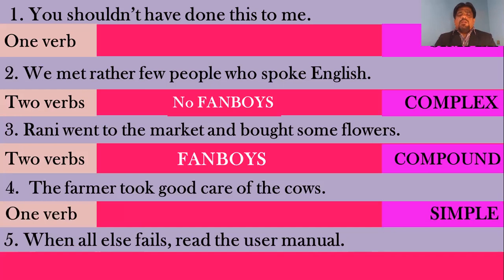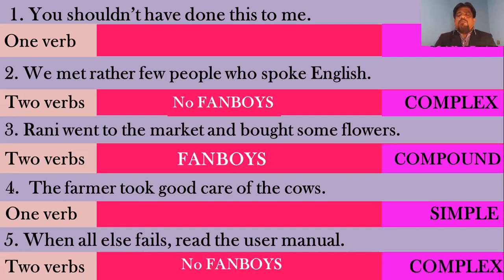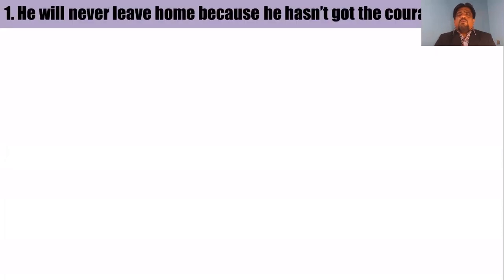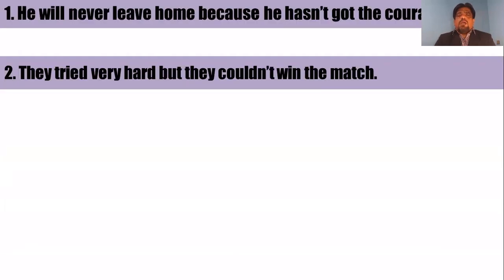And the last one, "When all else fails, read the user manual." Two verbs are found, fails as well as read. There are two clauses, therefore it is not a simple sentence, because we have got two verbs, two clauses separated by a comma. Now, which conjunction is used? When is used, and when is not a fanboy. Therefore, it is a complex sentence. And now here comes the last set of our exercises. Just look at them and see what type of sentences they are.